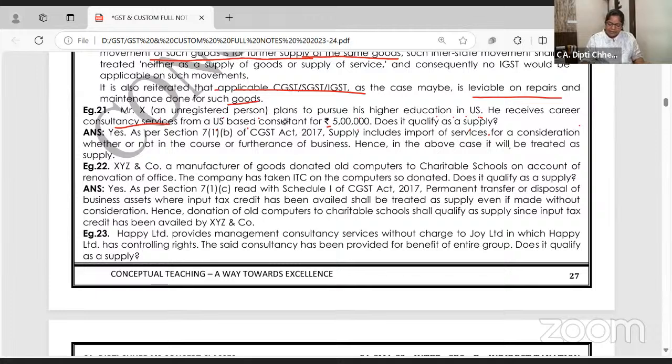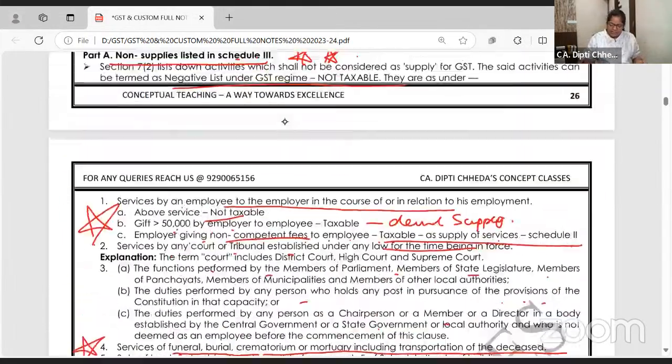Okay, right? It is not for consideration. Okay, but is it related to his business? Then it will be taxable. Yes, supply includes import of service for consideration, whether or not related to the business. Hence, it will be treated as supply. Consideration is coming, right? Check.